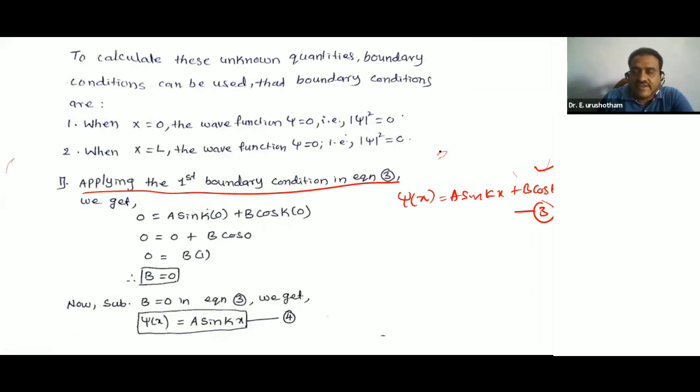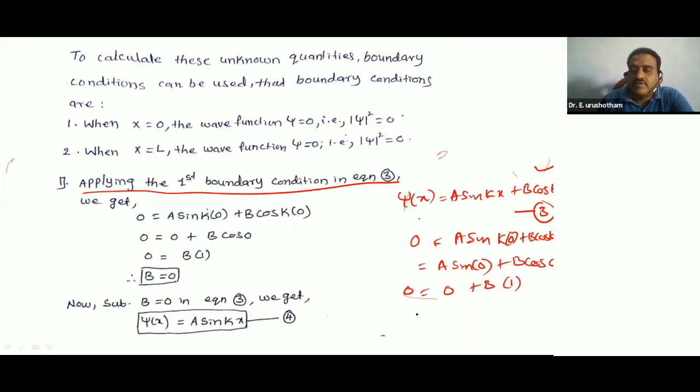Substituting the first boundary condition, at the place of psi, this is 0, and x is 0: a sin k into 0 plus b cos k into 0. So a sin 0 plus b cos 0. Sin 0 is 0, and 0 into something is 0. B into cos 0, this is 1. So b is equal to 0. We calculated b is equal to 0.